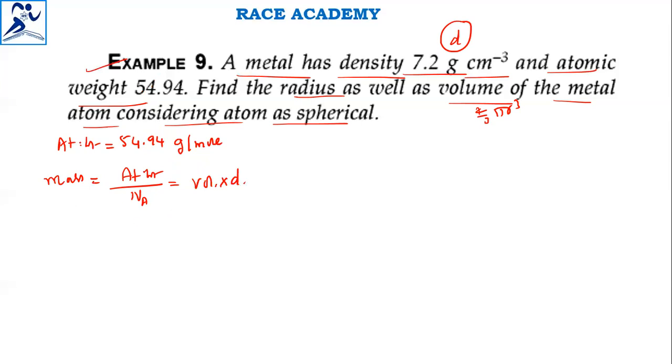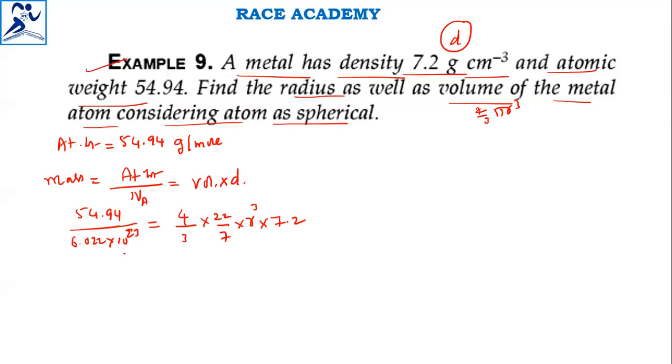So this mass value is 54.94 by Avogadro number, 6.02 into 10 to the power of 23, which is equal to the volume formula we know, that is 4/3 pi r cube. Pi value I am writing as 22/7. R value you don't know, so it is r cube, and density given in the problem is 7.2.